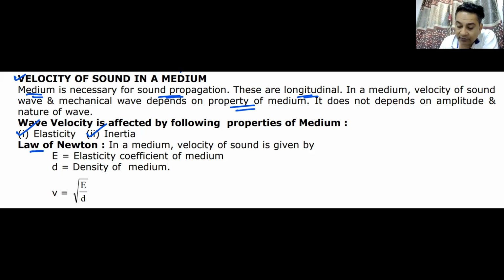Newton's formula for the velocity of sound was V equals root of E by D, where E is the coefficient of elasticity and D is the density of the medium. But this formula was later corrected. Right now, you just write Newton's formula for velocity of sound. It is very simple: root over modulus of elasticity, or coefficient of elasticity, divided by the density.